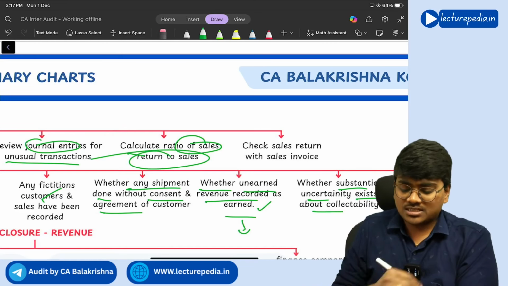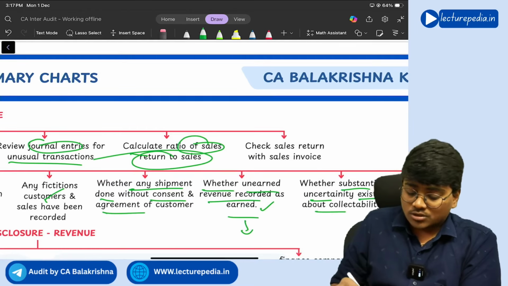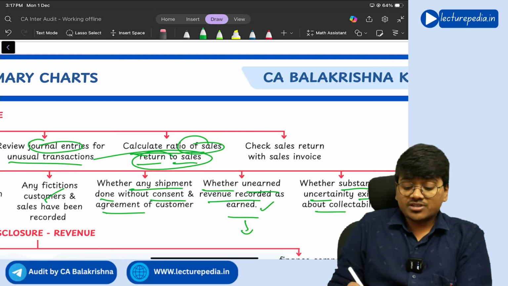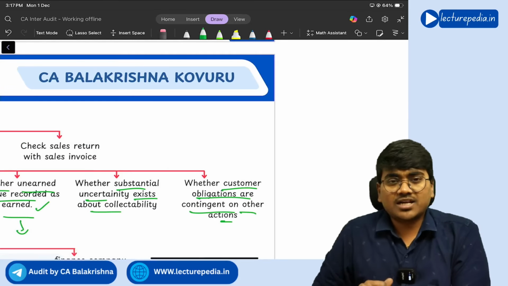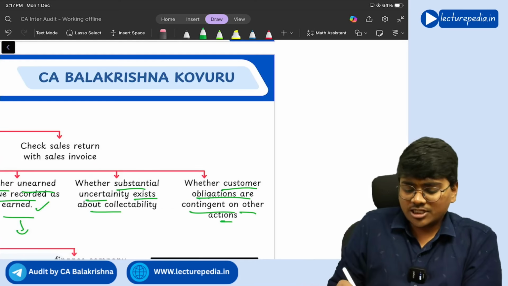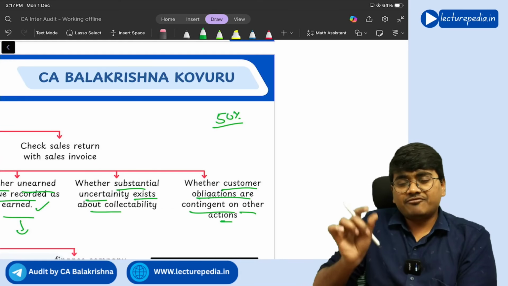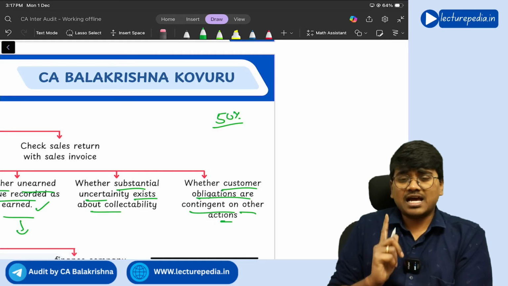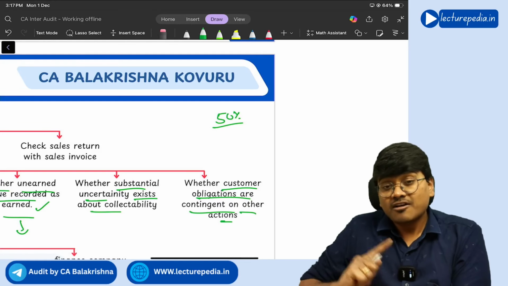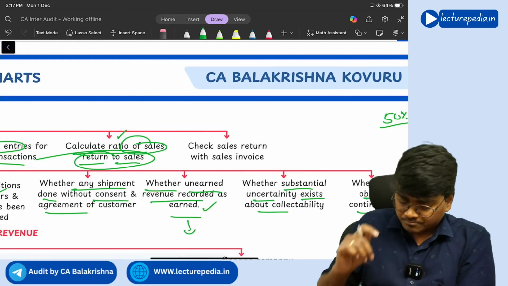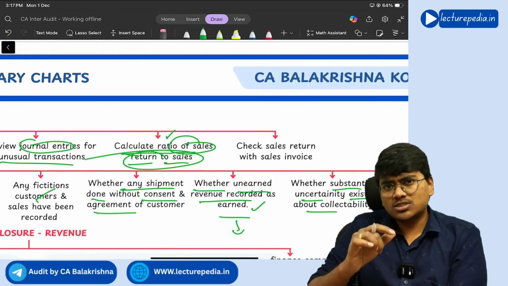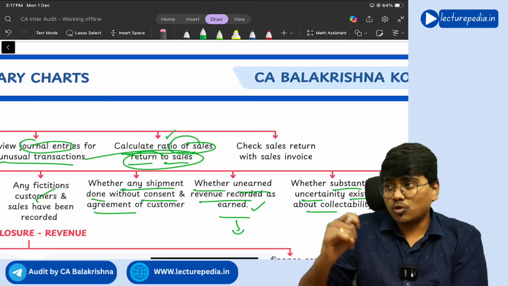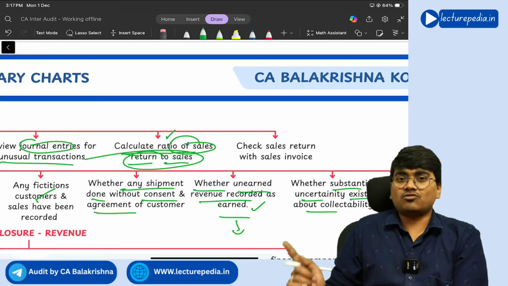Calculate the ratio of sales returns to sales. See, this ratio should be low. If, let's say for example, the sales return to sales ratio is 50%, that means for every 100 sales that you make, 50 sales are returning. It means that there is a high probability that the entity is showing fake sales, correct? So to check that there are no fake sales, you should go through the sales return to sales ratio also, and you need to check whatever sales returns have come with the sale invoice.